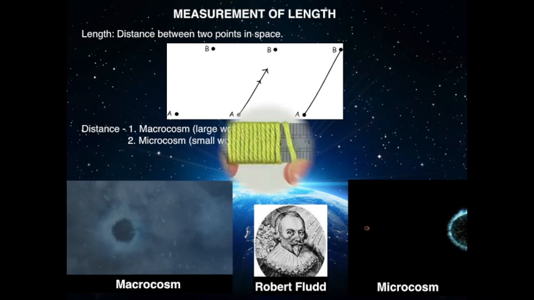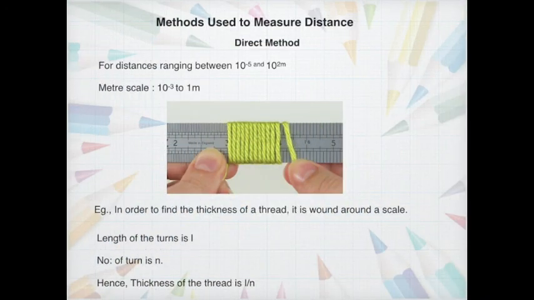For measuring the distance, we can either adopt a direct method or an indirect method. For the direct method, the range should be about 10 to the power -5 meter to 10 to the power of 2 meter. And most conveniently, we use the meter scale to measure distances between 10 to the power -3 meter to 1 meter.